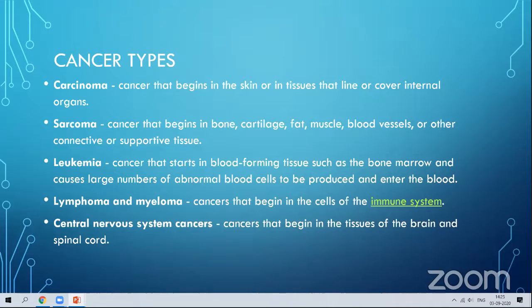Central nervous system cancers, the nerve cells, commonly called brain cancer. Cancer that begins in the tissues of the brain and the spinal cord is called central nervous system cancer. We colloquially call it brain tumors and brain cancer.